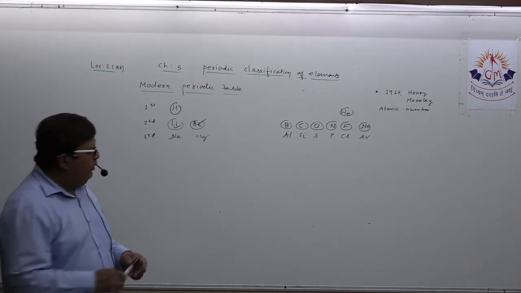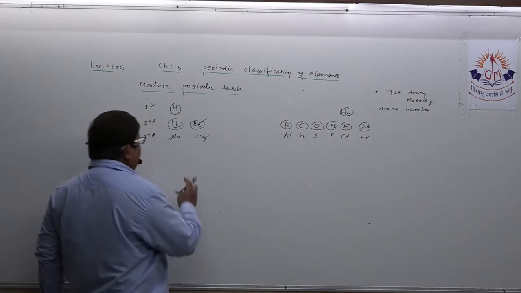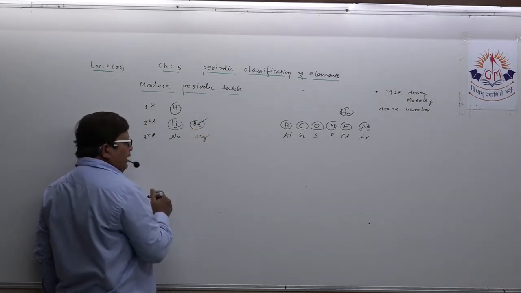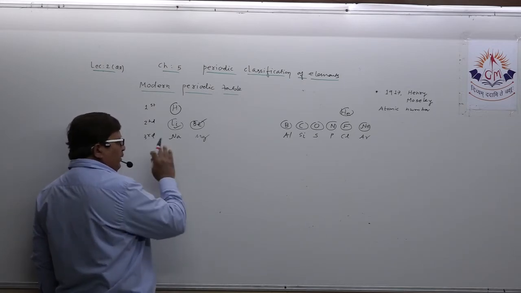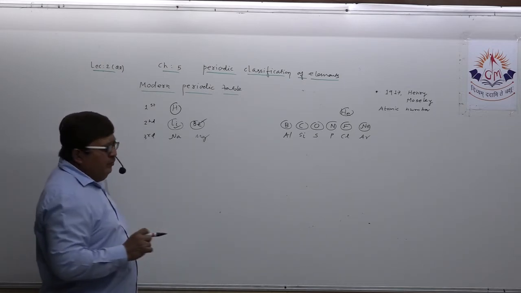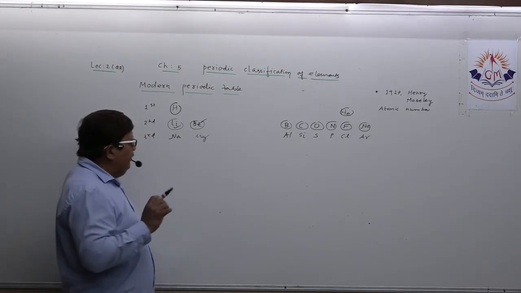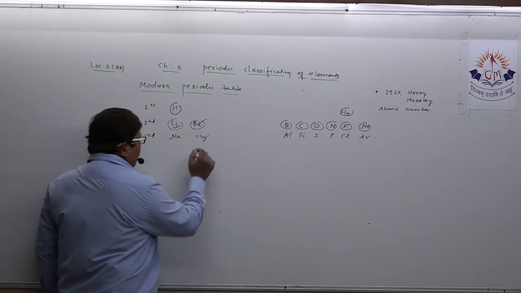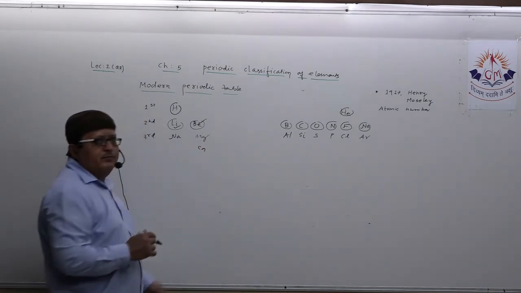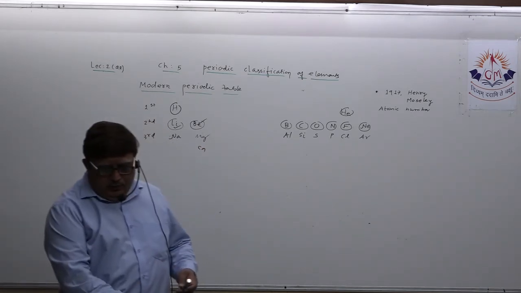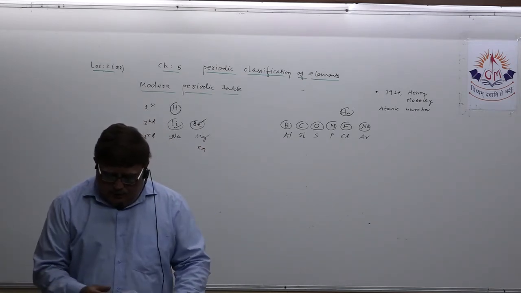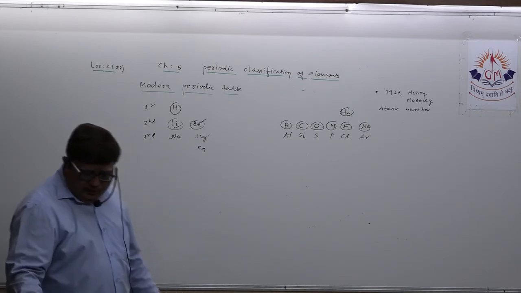So dear student, similar to magnesium. That is why I insisted that you should remember up to 30 at least. If you see the modern periodic table, here lies calcium. That's why I'm insisting you remember this.